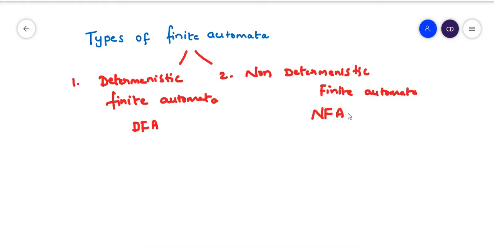So DFA is nothing but deterministic finite automata, whereas NFA is nothing but non-deterministic finite automata. And finite automata is categorized in these two ways, depending on their transition function.